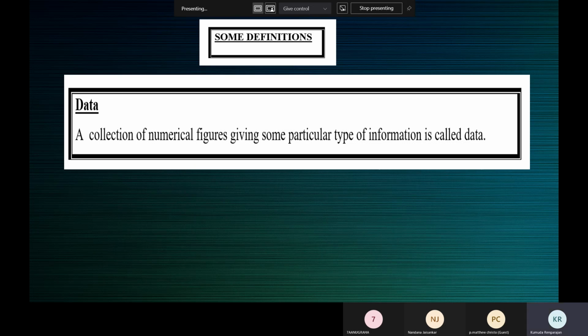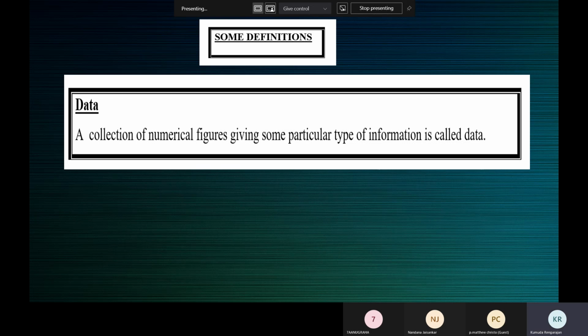Now, individually, they form a data. So he has 3 different data with him. One data regarding the marks scored by 30 students, maybe in a particular test, another regarding the heights of 30 students, and another regarding the weights of 30 students. So he's a statistician. He knows he should not mix the data.